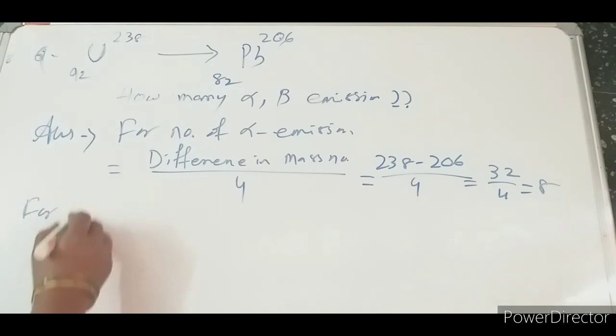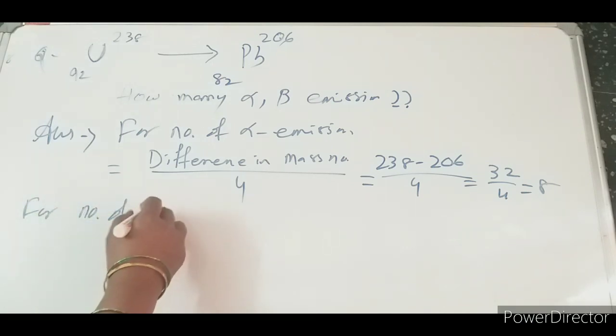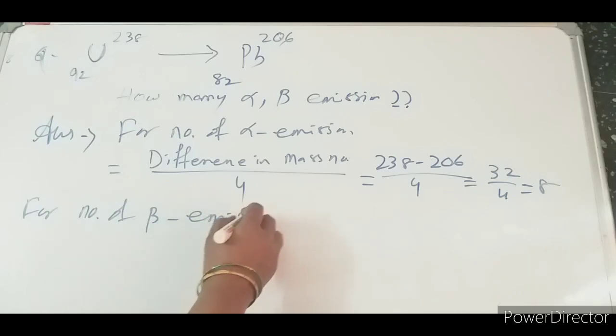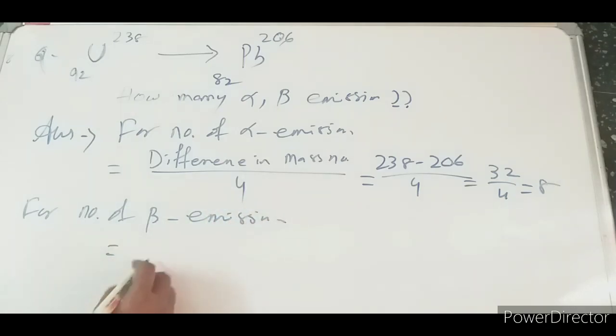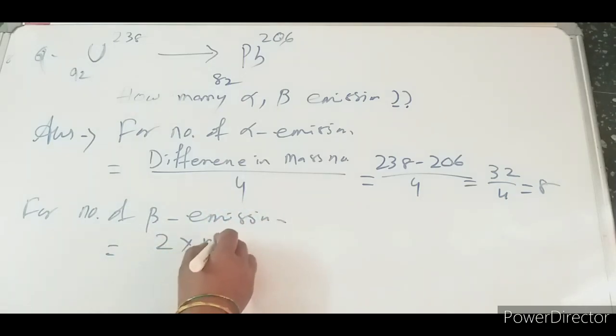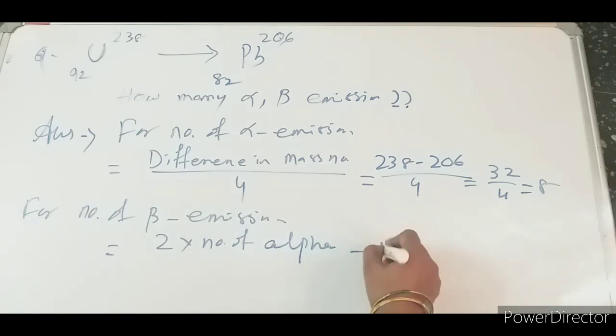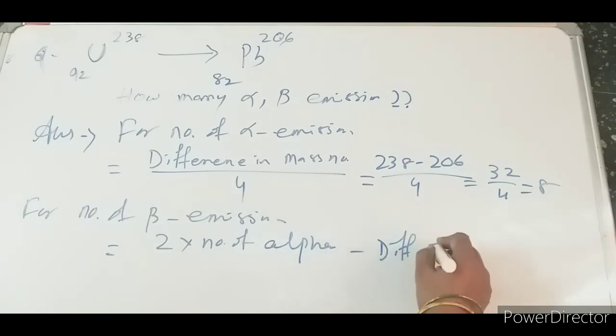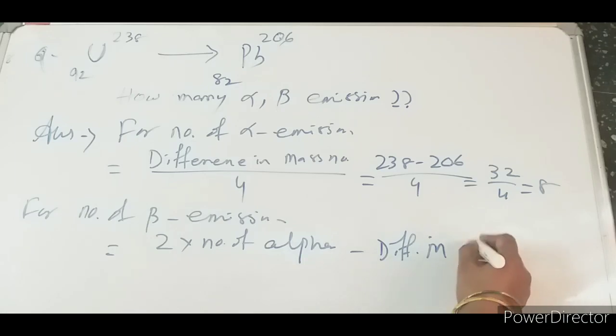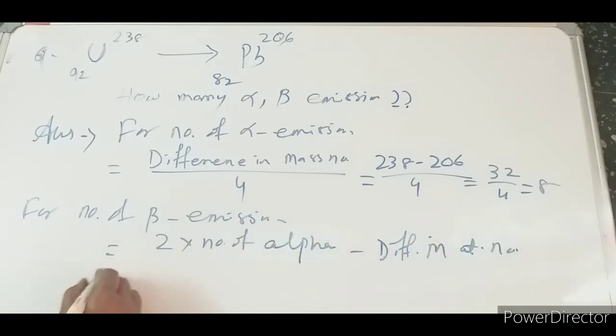For the number of beta emissions, it equals 2 into number of alpha minus the difference in atomic number.